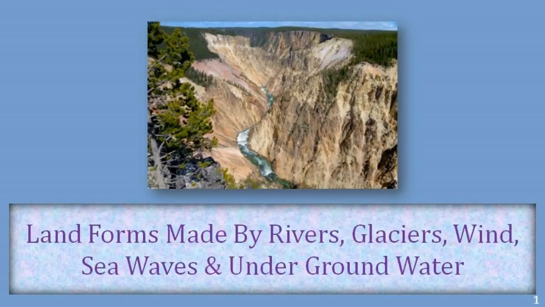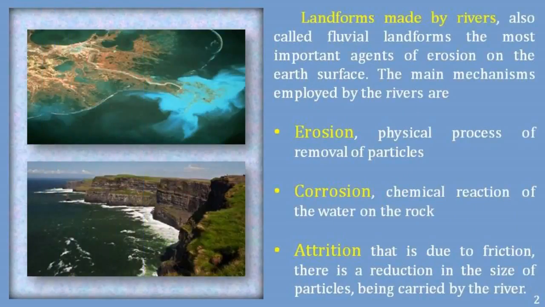Landforms made by rivers, by glaciers, by winds, by sea waves, and by underground water. Landforms made by rivers. Landforms made by rivers are also called fluvial landforms. They are the most important agents of erosion on the Earth's surface.